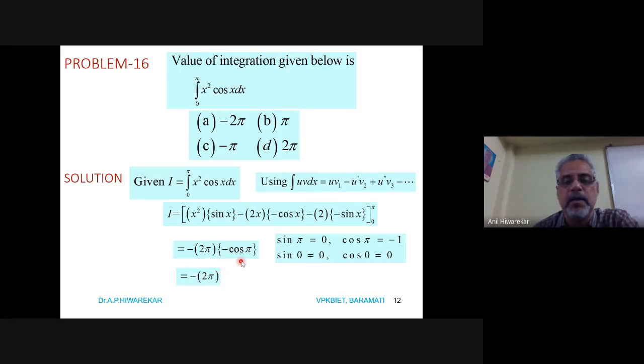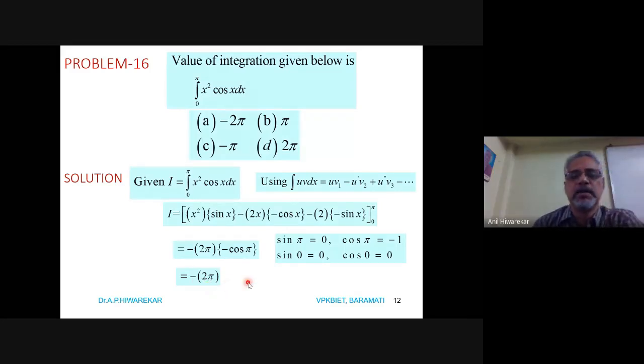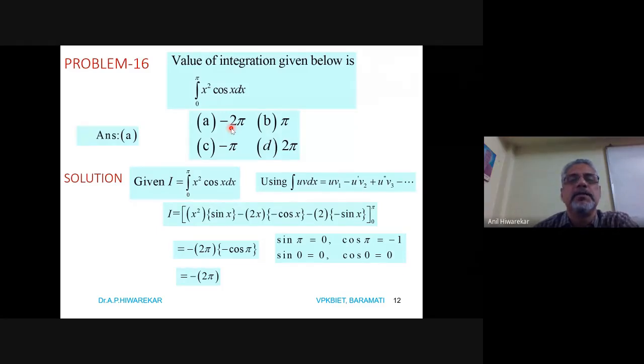Then again, cos of pi is minus 1. That's why it is minus 2 pi. So the final answer is minus 2 pi. Here, the solution of this problem is A. Means the answer of this problem is A.